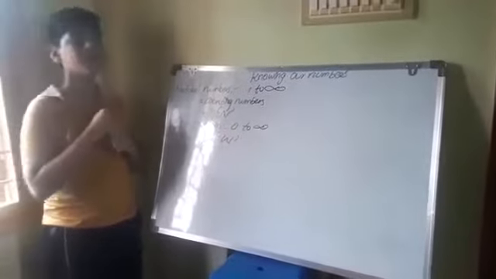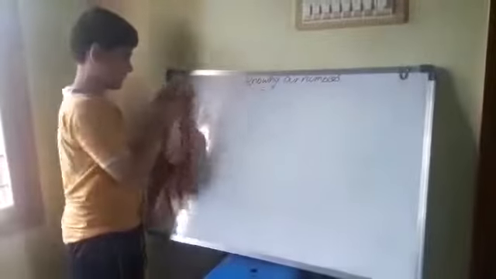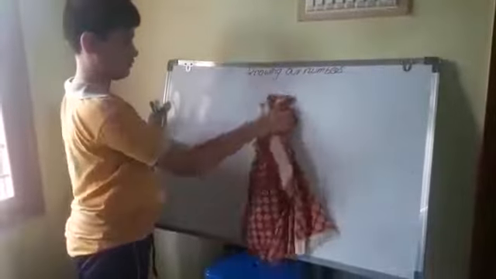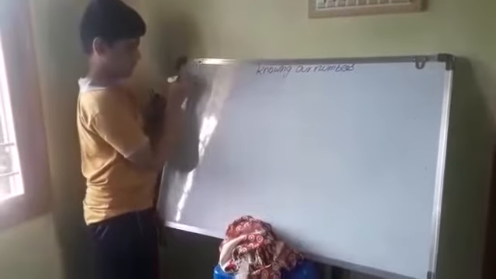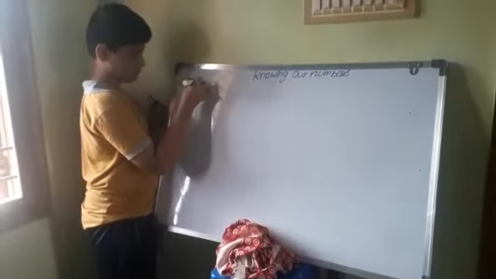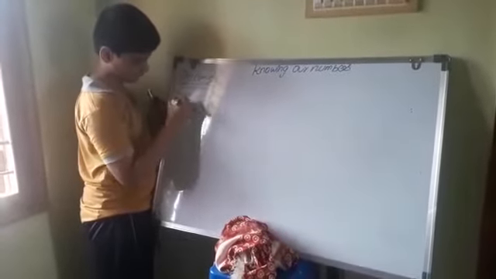Now let's come to the Indian period and international period. Now we know the systems. First, let's discuss the Indian system.